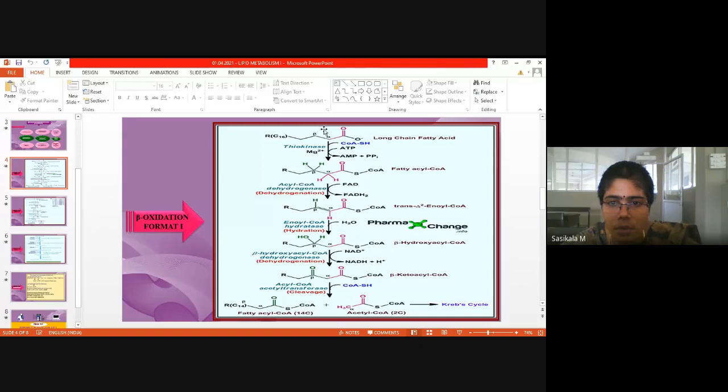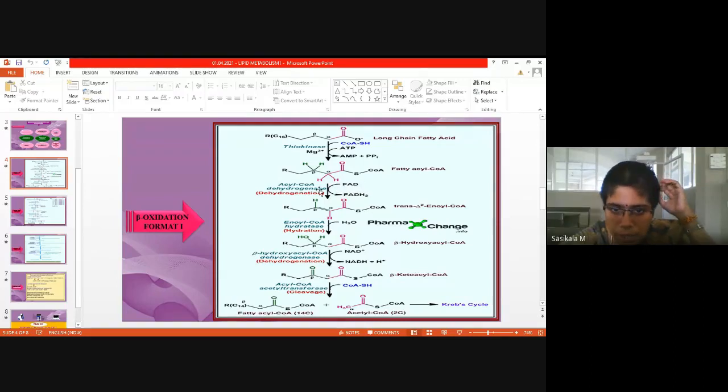What are the steps we have seen till now? Long chain fatty acid has been converted to fatty acyl-CoA, and this is converted to trans-enoyl-CoA by dehydrogenation, using the enzyme acyl-CoA dehydrogenase and FAD as a coenzyme.